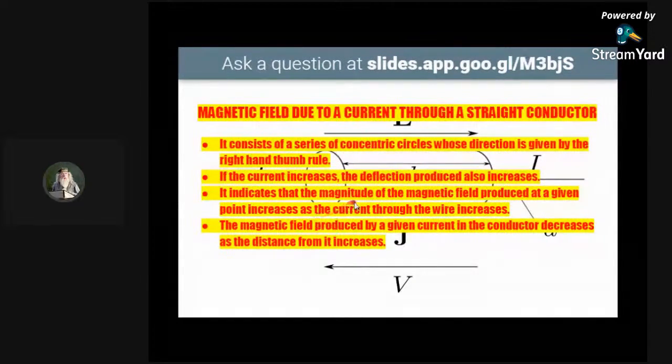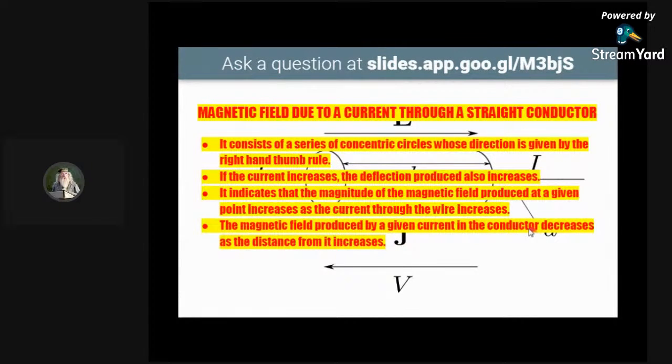Last point. The magnetic field produced by a given current in a conductor decreases as its distance from it increases. If the distance from the magnet is increasing, the magnetic field strength will decrease, right?